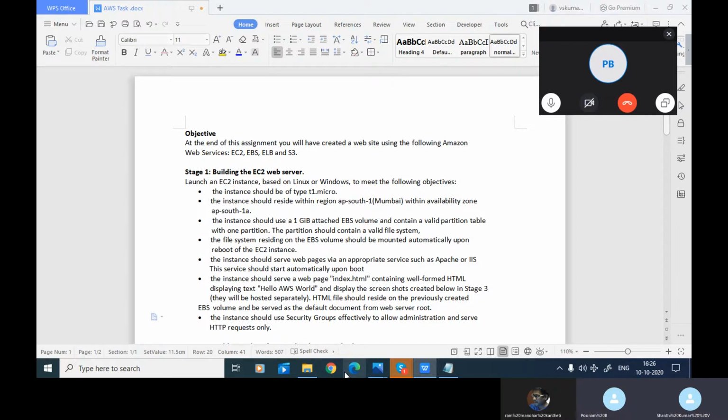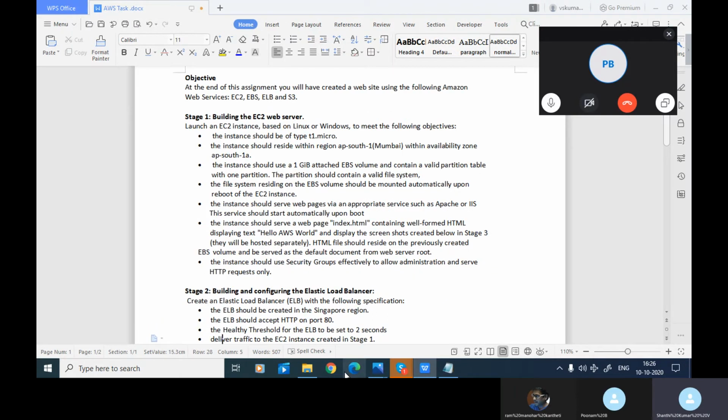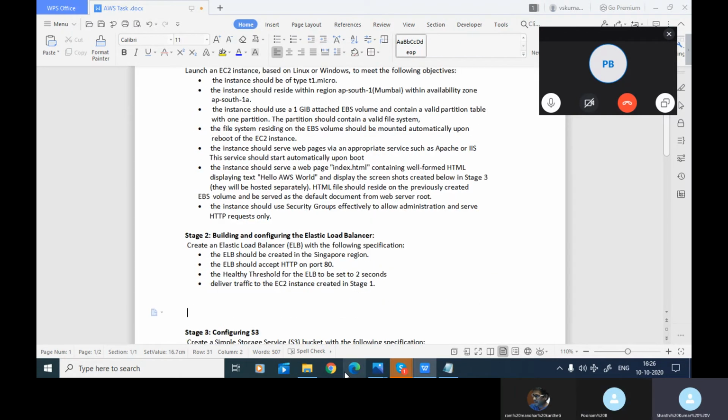The instance should use security groups effectively to allow administrative access and serve HTTP requests only. So you are going to create the security groups for these things. But it says HTTP only, no HTTPS. We should restrict to that requirement. Okay. Then the second stage is building and configuring the elastic load balancer.